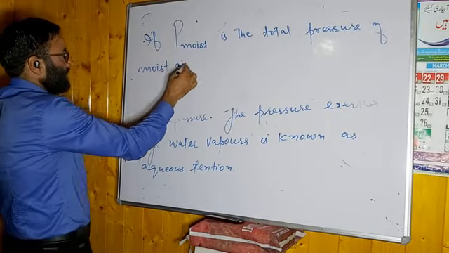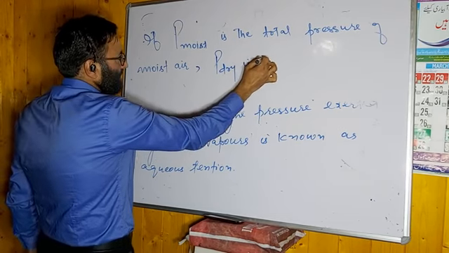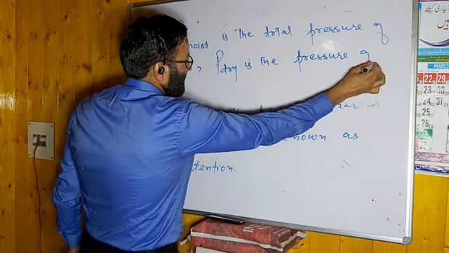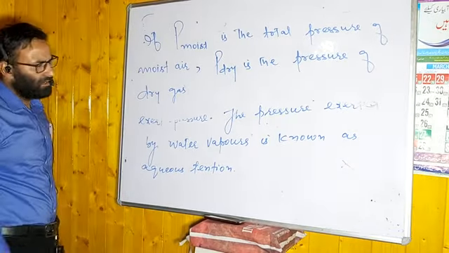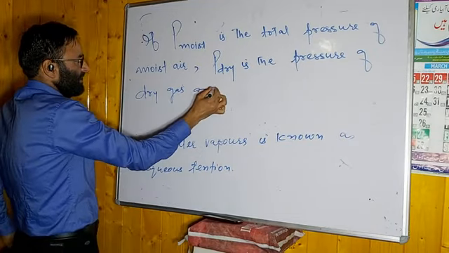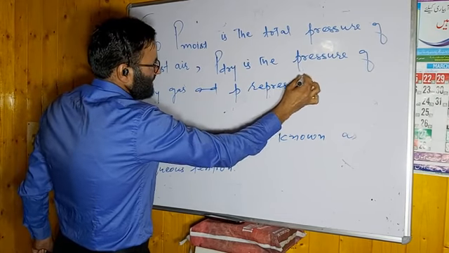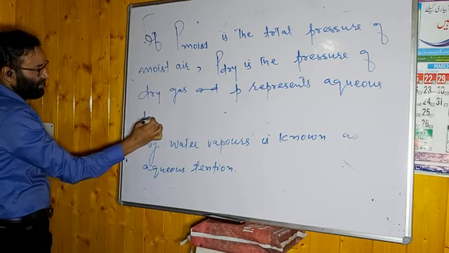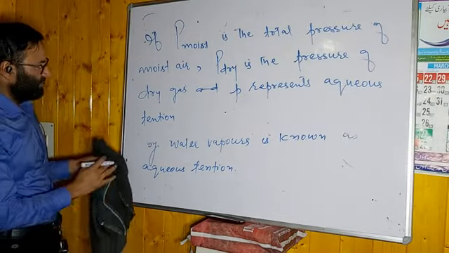Moist air, comma, P dry is the pressure of dry gas. Dry gas means when there are no water vapors. And I will represent small p, and small p represents aqueous tension. What does aqueous tension mean? It is the pressure exerted by water phase molecules, water vapors, aqueous tension.